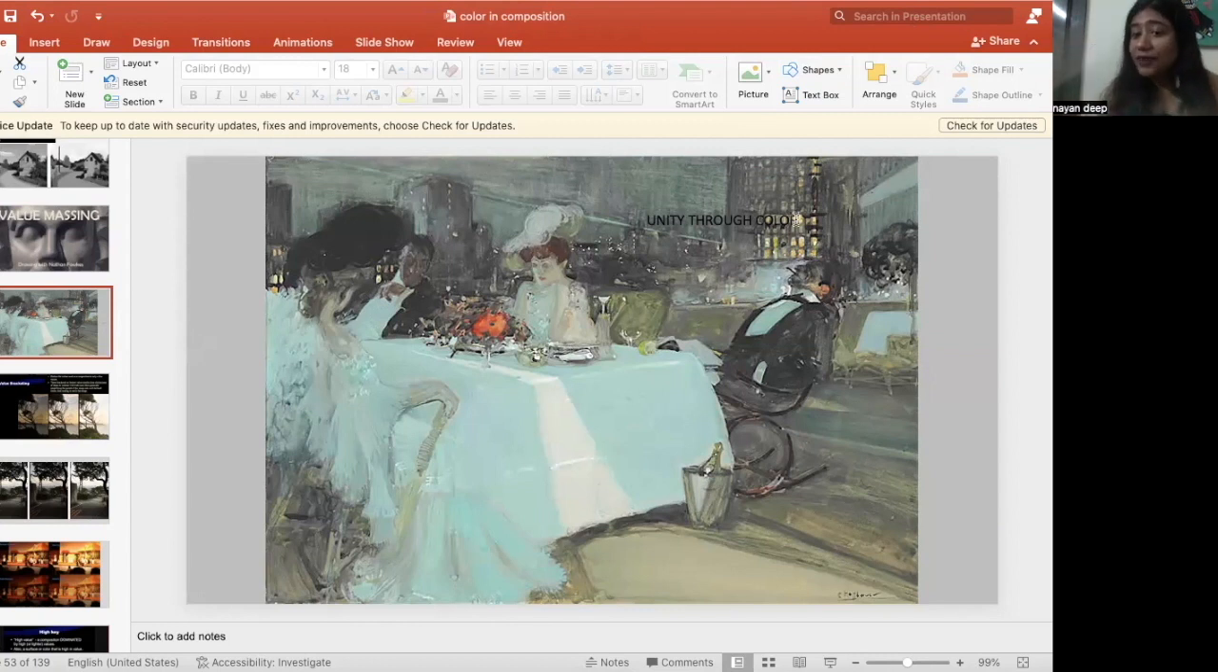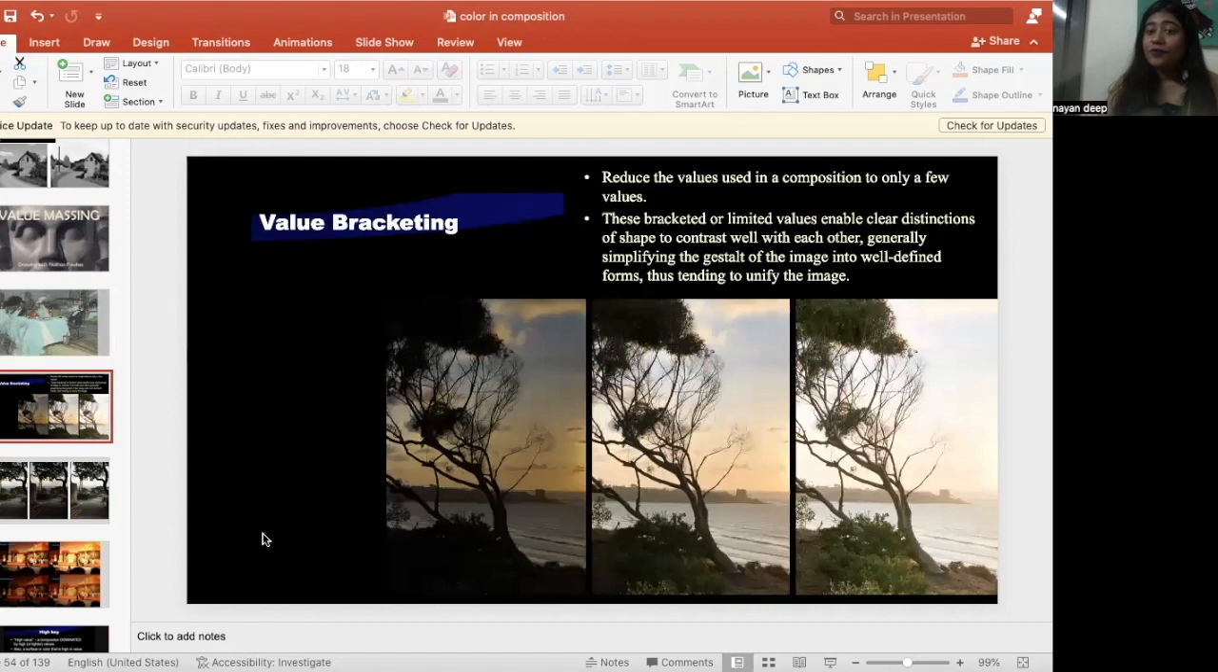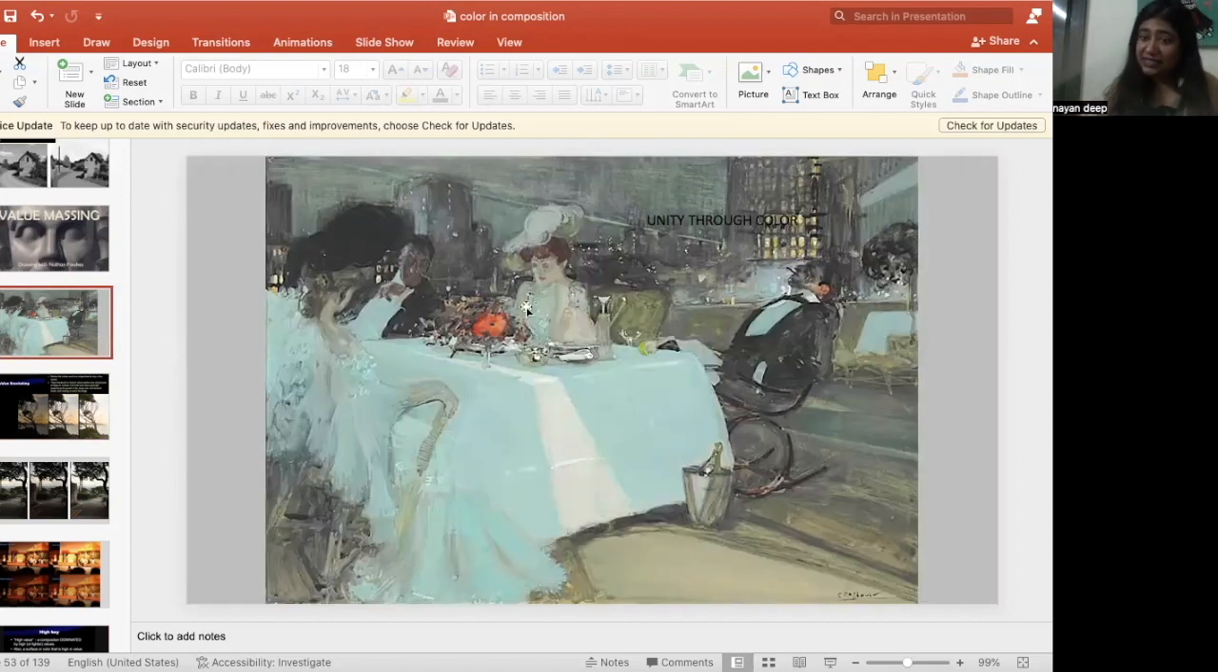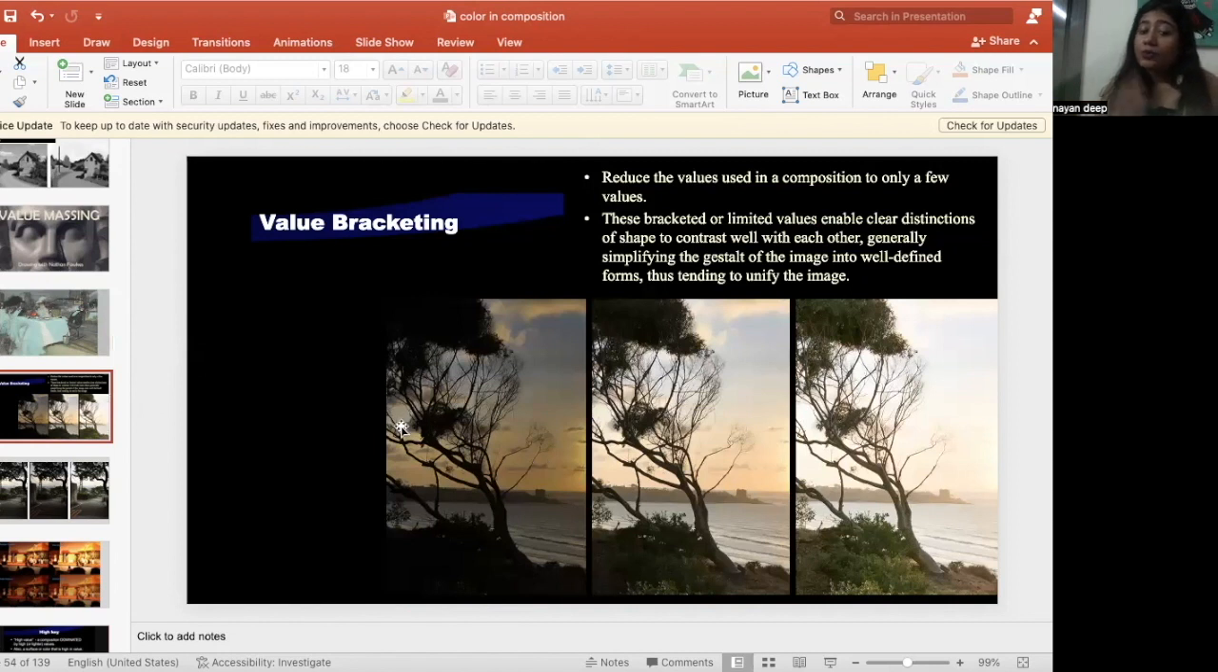Although it is very evident that this picture is of night due to the yellow light coming out of the window, still it's a very bright picture. Why? Because the value has been increased, means there is more white. The picture is towards white. In value bracketing, we focus more on details. In value massing, we deleted details. Here, the picture is more towards black. In value massing, the picture was more towards white. In value bracketing, the picture is towards black.